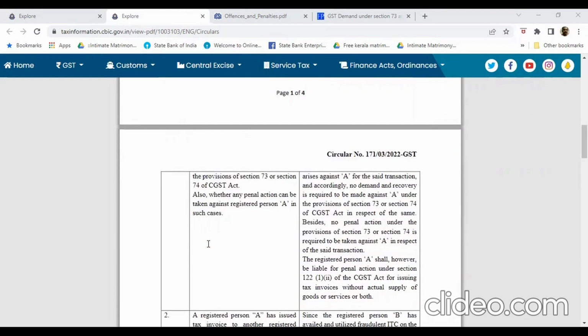Also, whether any penal action can be taken against registered person A in such cases.